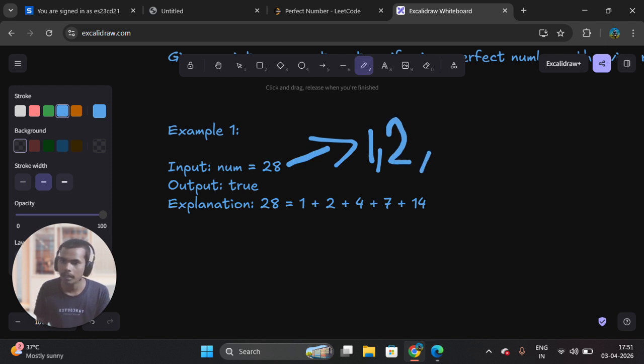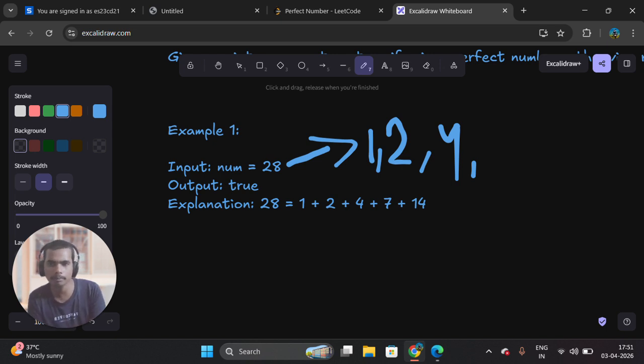2. Is 3 a divisor of 28? Is it possible? 3 divides 28? No, not possible. So we can't include the 3. The next number is 4. Is 4 a divisor of 28? Yes, 4 is a divisor of 28. Why? Because 4 times 7 is 28. That is the logic. You need to build it.